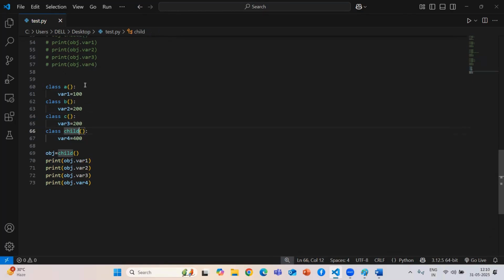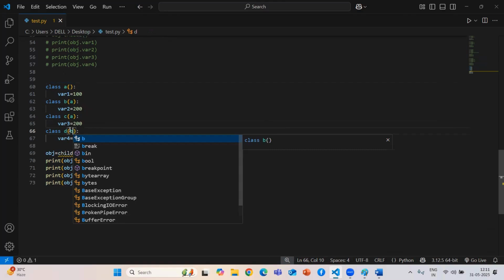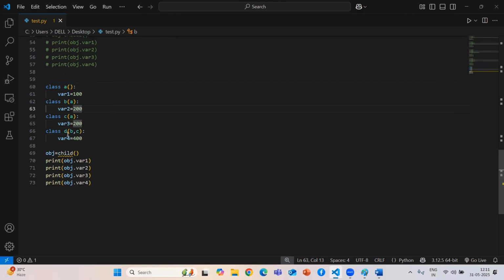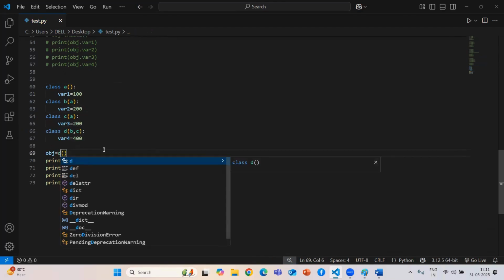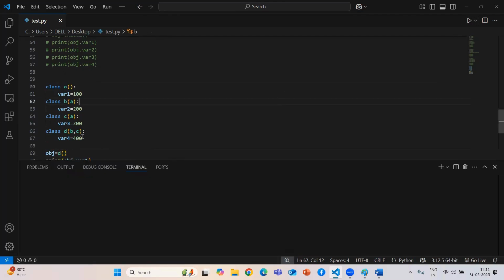So yeah, if you guys see, first for A we need to perform the hierarchical, so from one parent class we need to inherit. So I just inherit these two. Now the next inheritance will be multiple, so there will be multiple parent classes. So I am inheriting from both B and C. Now if I'm trying to create the recent child, okay, for this the recent child will be D.